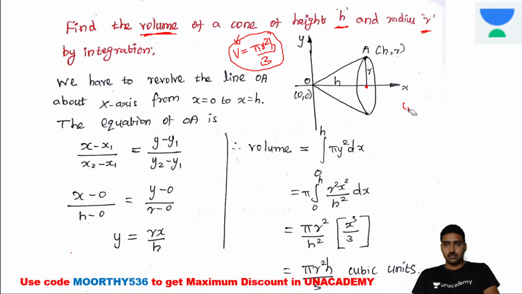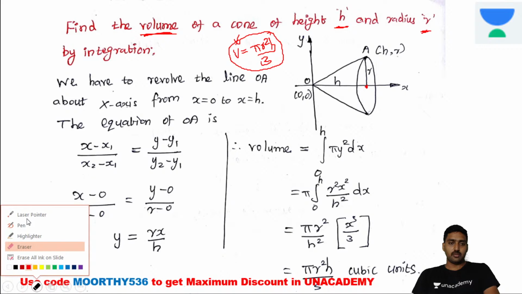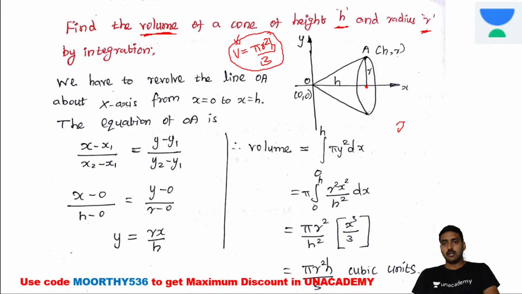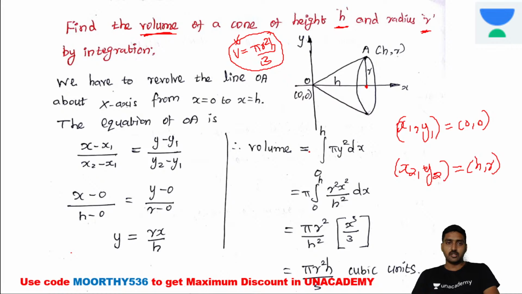The x1 comma y1 is equal to 0 comma 0, the point O. Now x2 comma y2 is equal to h comma r. So this is the condition, right? Now substitute the values. While substituting, x1 is equal to 0. Here x minus 0 divided by h minus 0, where x2 is equal to h.